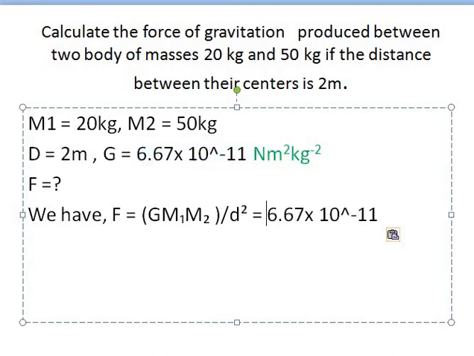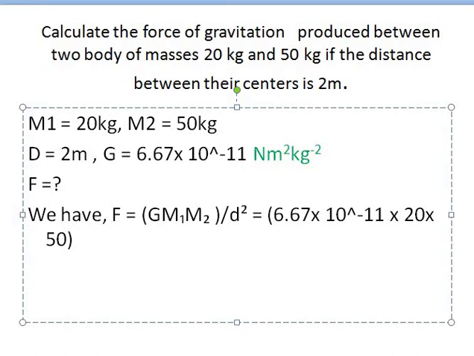Okay, you put the bracket here, and times 20 times another is 50, bracket.